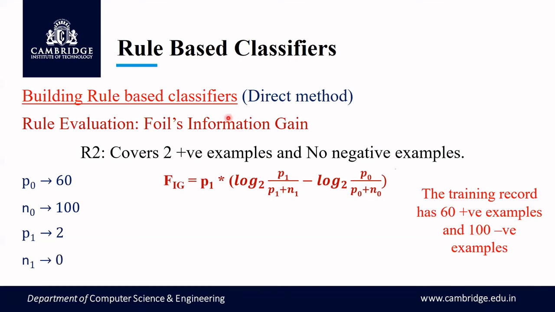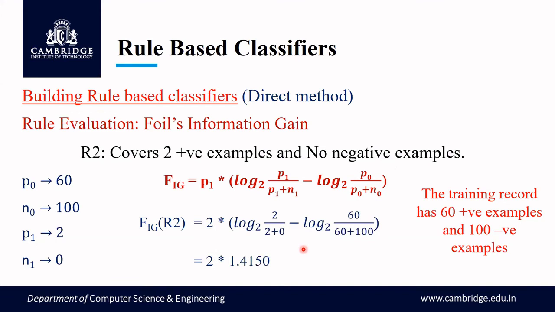That is because P1 is the number of positive examples covered here, and N1 is the number of negative examples covered, which is nil, right? So the value will be equal to 2.83, correct? So the value is 2.83.